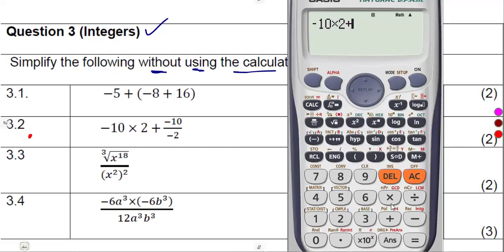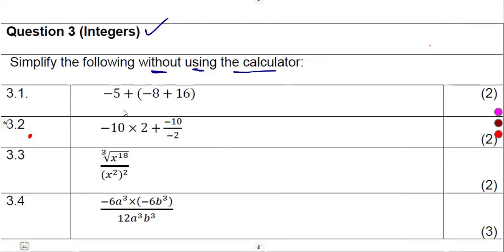Then we have got plus, we're going to have a fraction, minus 10 over minus 2 like this. Make sure that your calculator displays as it is there. So this is going to give you minus 15. So you know that if you are to simplify this, your answer is minus 15.